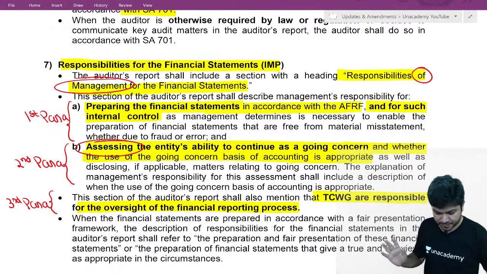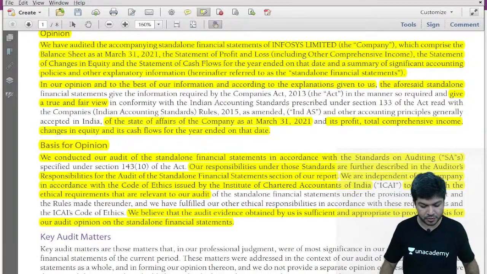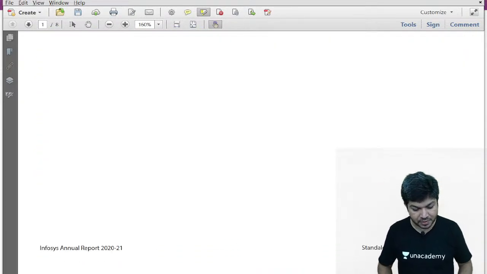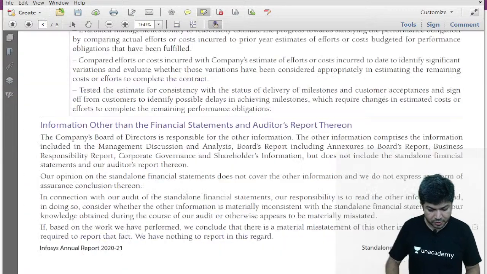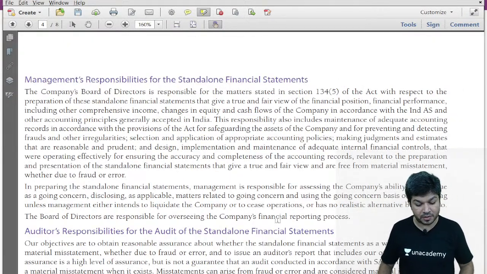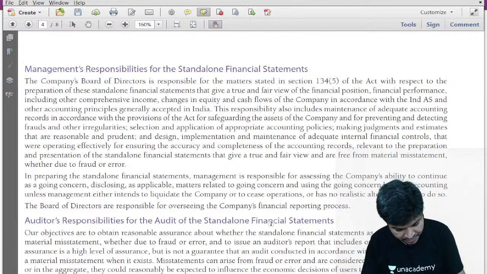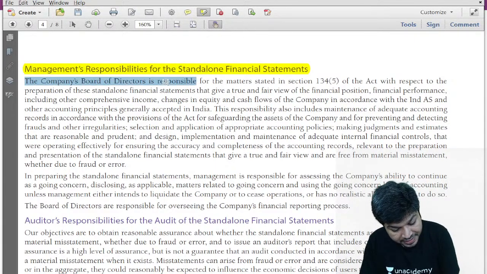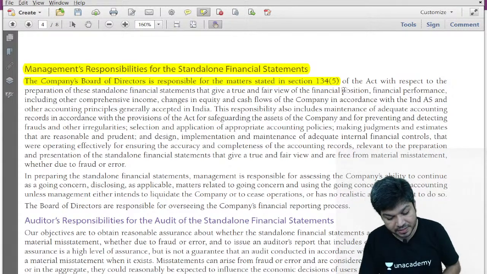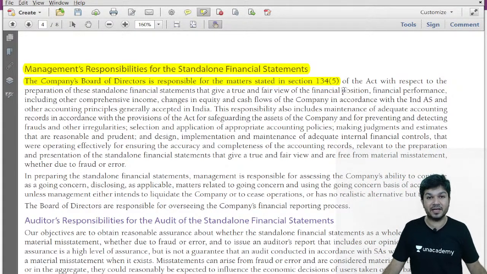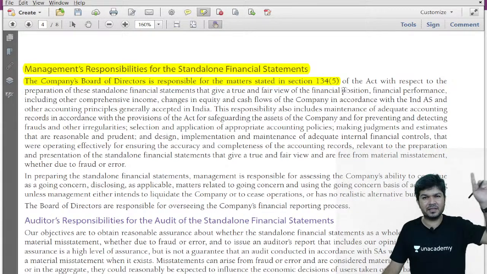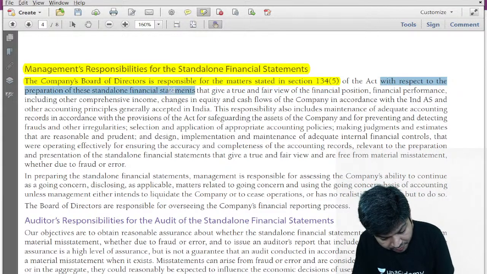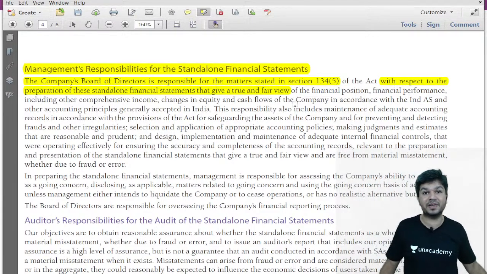Let's check the Infosys report. The key audit matter I told you will be done tomorrow, SA 701 key audit matter. Going to management responsibility for standalone financial statements. The company's board of directors are responsible for matters given under section 134 subsection 5, the director's responsibility statement, with respect to preparation of financial statements that give a true and fair view.